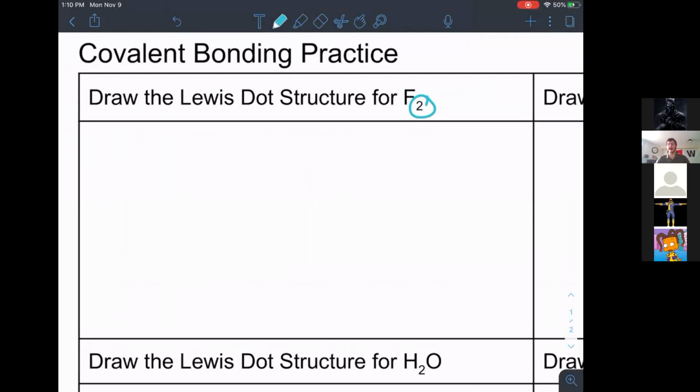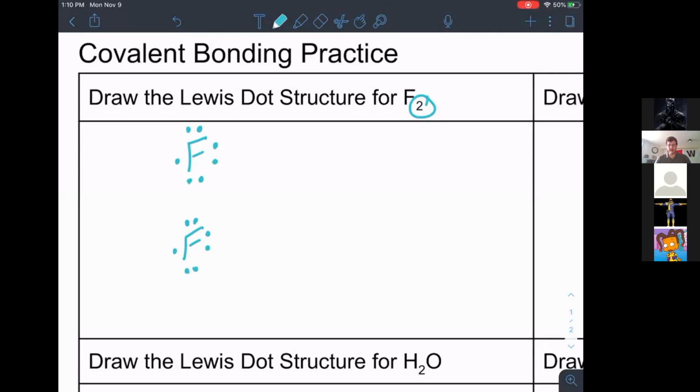So how do I draw a Lewis dot structure for a fluorine atom? Symbol letter, and then the valence electrons around it. Perfect. Their element symbol with their number of valence electrons around it. How many valence electrons does fluorine have? 7. It has 7. Perfect. So we go 1, 2, 3, 4, 5, 6, 7. 2, 3, 4, 5, 6, 7.